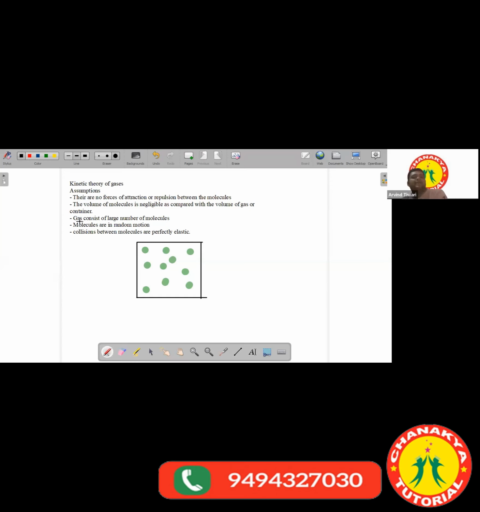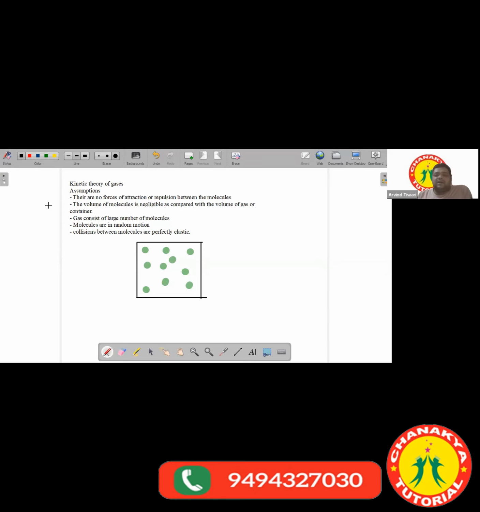Then, gas consists of a large number of molecules. How many molecules are present in this container? It's relatively a very large number of molecules. For example, even if you take 1 mole of a gas, 1 mole of a gas contains 10 to the power 23 molecules, which is very large. Even 1 mole of gas, like 44 grams of carbon dioxide, contains 10 to the power 23 molecules. So the order of the molecules is very large.